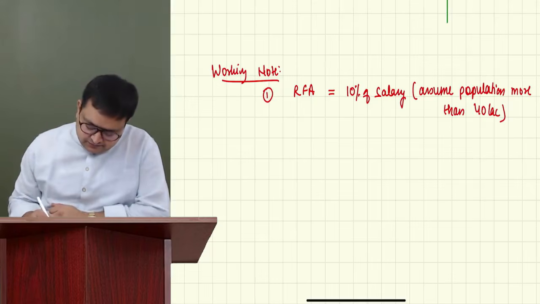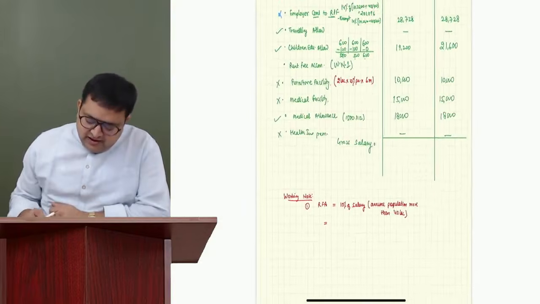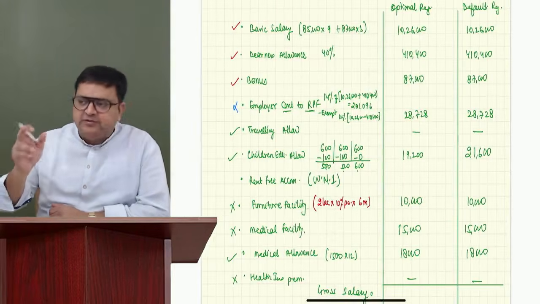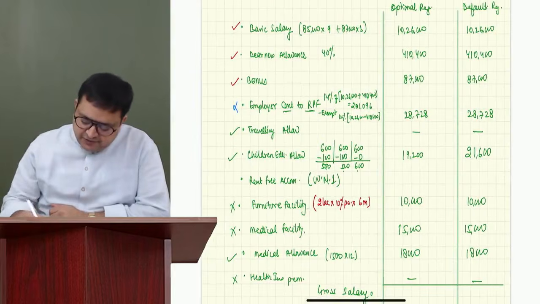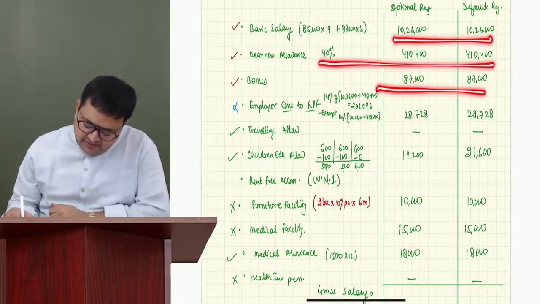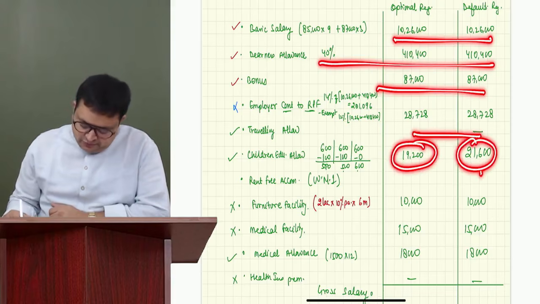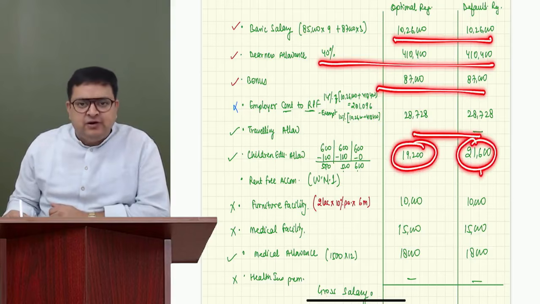Now, guys, RFA will have a little change in default and optional regimes. Why? Basic salary is same, DA is same, bonus is same, traveling allowance is same. Children education is a little different. Because of these allowances, the RFA value would be different in both the regimes.